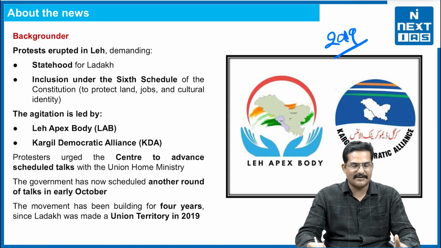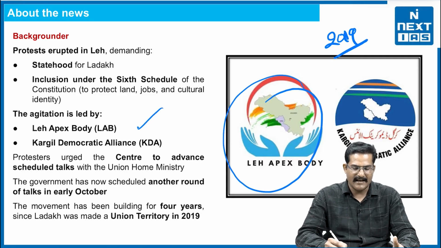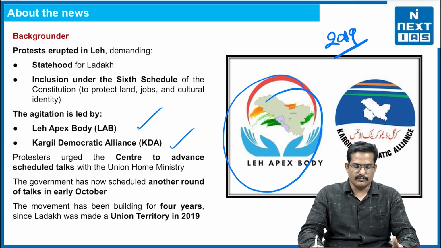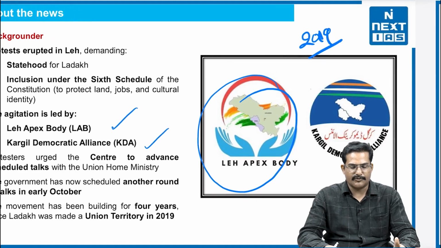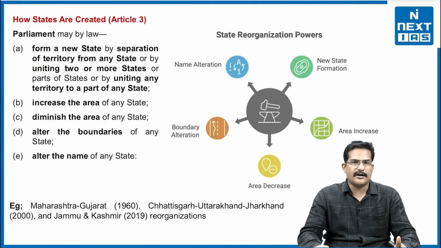Now, the key bodies involved in this protest are basically the Leh Apex Body, that is the LAB, and second is the Kargil Democratic Alliance, KDA, right. These 2 bodies are basically calling for the speeding up of the concessions to be given to Ladakh, right. That is why there is a protest. Now, we will have to understand in India how states are formed and what is the role of the 6th schedule area, which is the key demand of the protest, right.